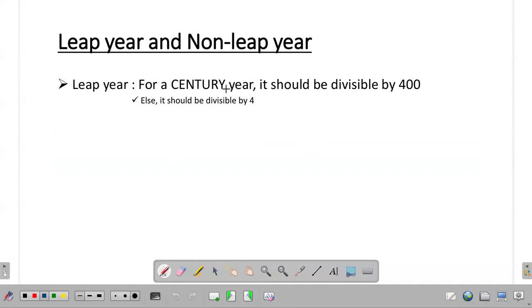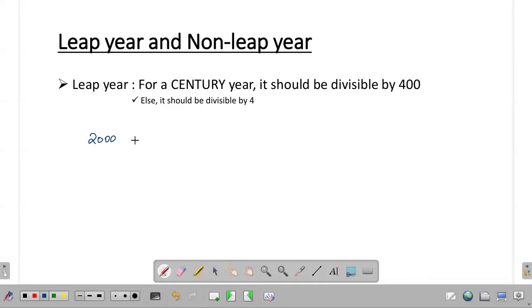If it's a century year, then if it is divisible by 400, then understand that the given year is a leap year. Okay, else if it's not a century year, you check whether that given year is divisible by 4. So, for a year to be a leap year, if it is a century year, then check whether it is divisible by 400. Else, you check whether it is divisible by 4. Okay. So, let us take some examples.